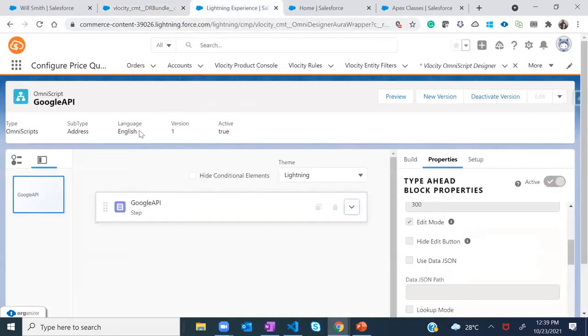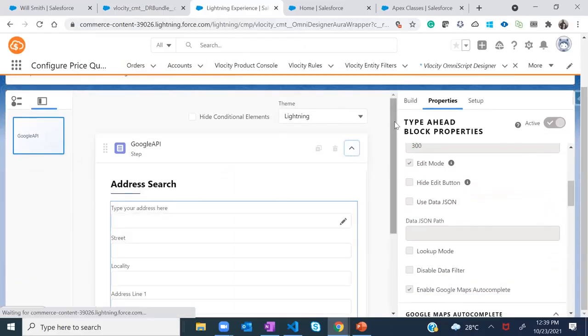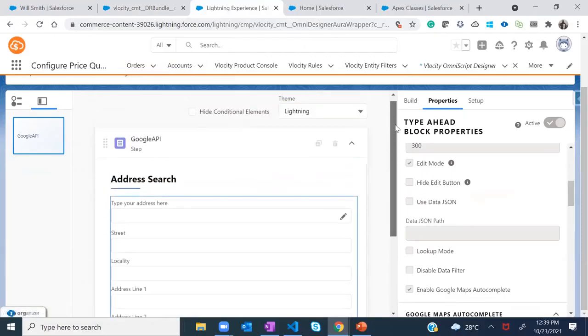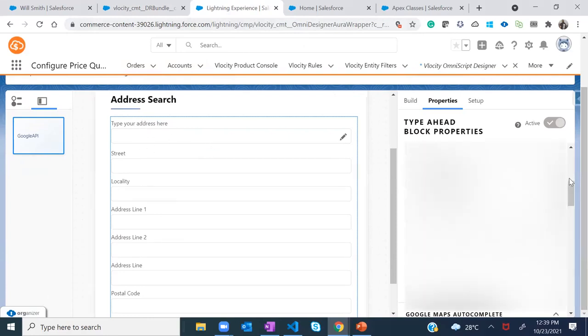Then we have this reusable OmniScript. If you can see, this is a reusable OmniScript, just a one-step OmniScript, but the moment you collapse it, you can see that there are a lot of fields over here in terms of address related. And you can see here, we have enabled the Google API over here.